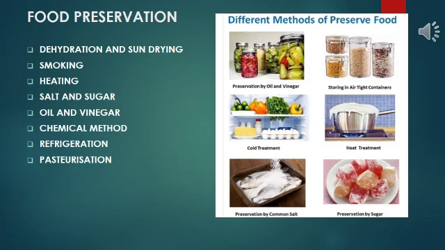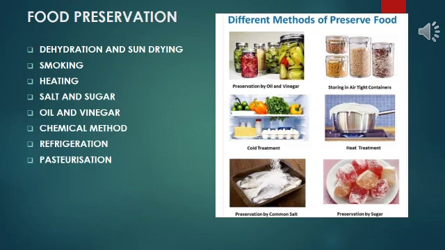And how can sugar be helpful? Sugar syrup containing more than 68% sugar also stops bacterial growth, as very little free moisture is available. Using oil and vinegar: you might have noticed oil and vinegar being used in preparation of pickles, chutneys, ketchups, etc. These preservatives do not allow the growth of microorganisms.